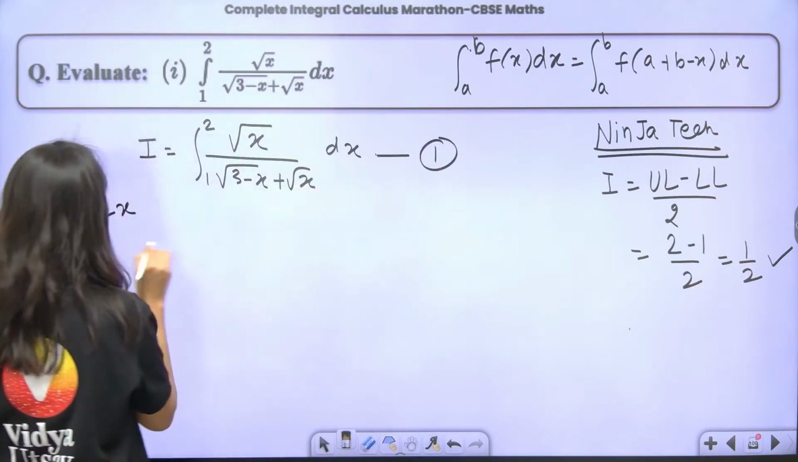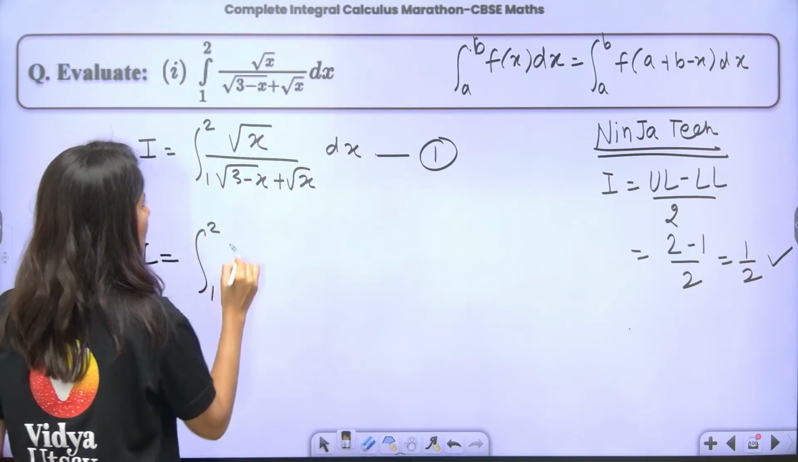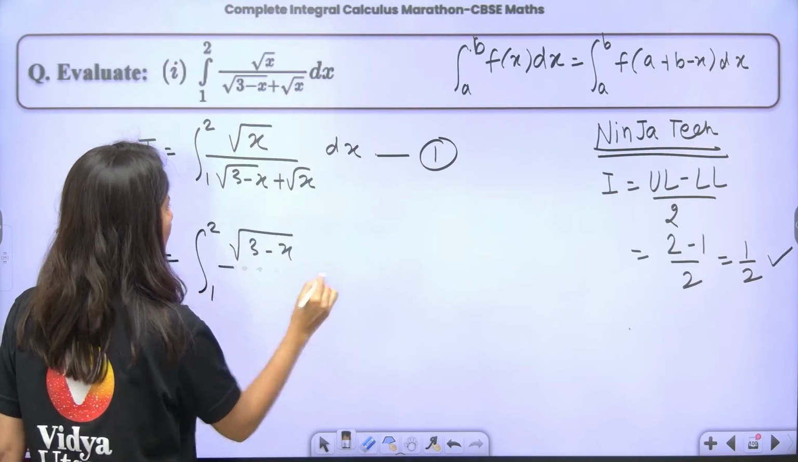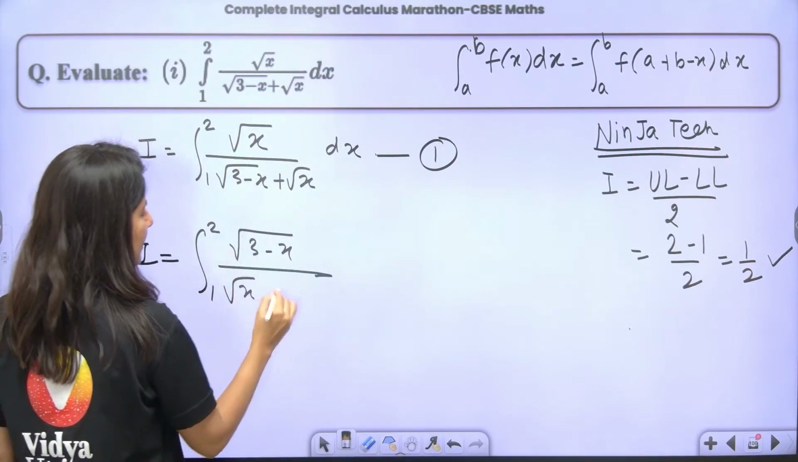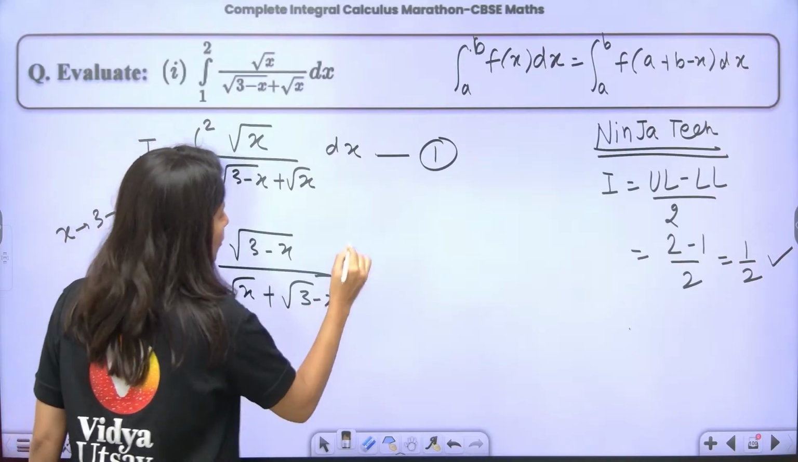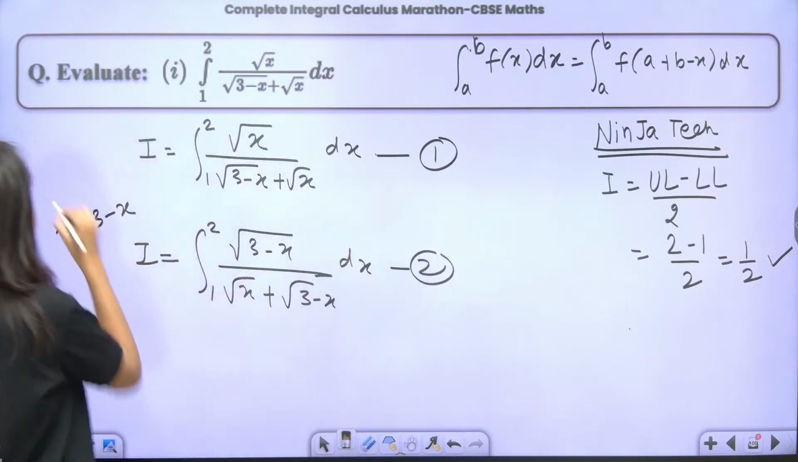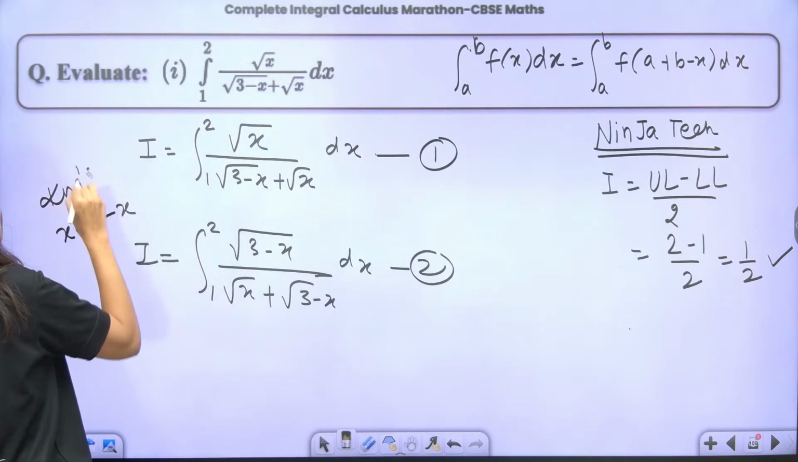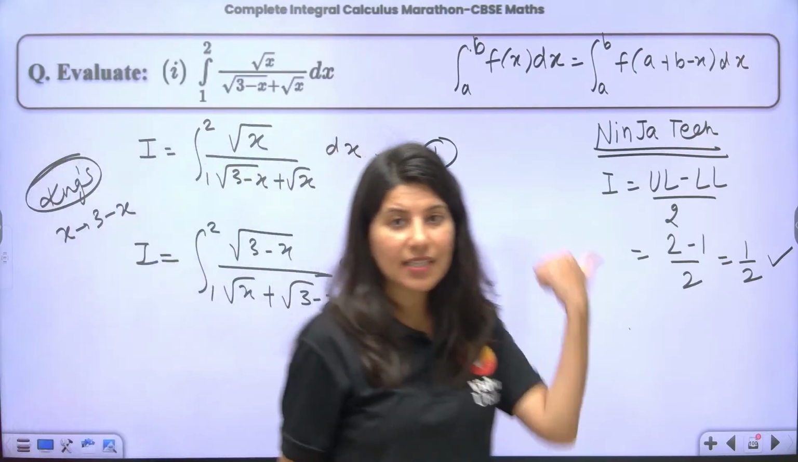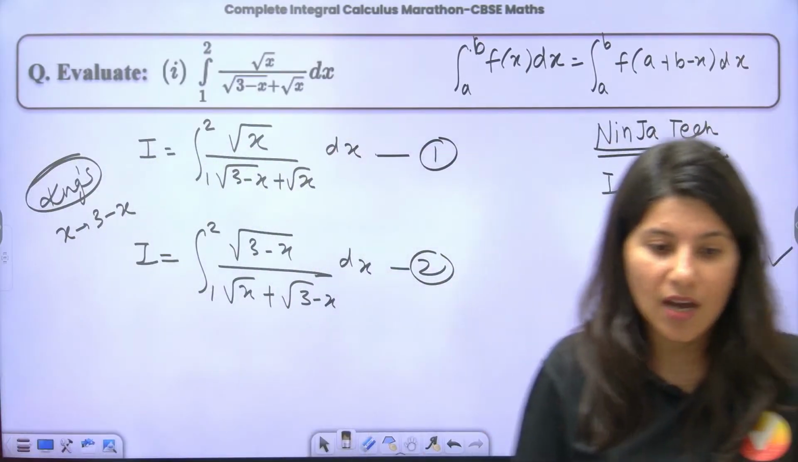Apply King's property. I is equal to integral 1 to 2 of square root 3 minus x upon square root x plus square root 3 minus x. If you replace, this is x, this is 3 minus x. So after applying King's property, by the way, do not write that this is King's property in your examination.